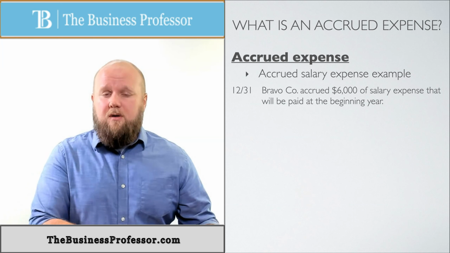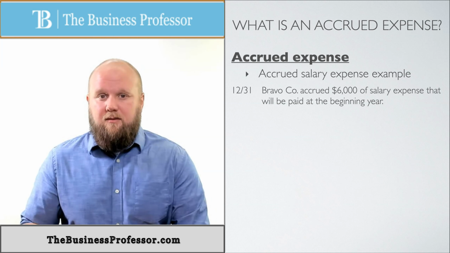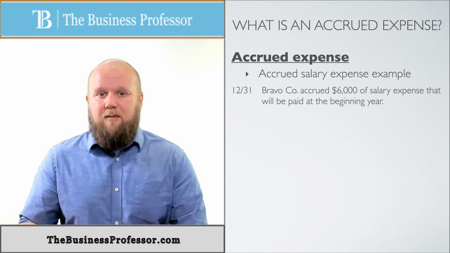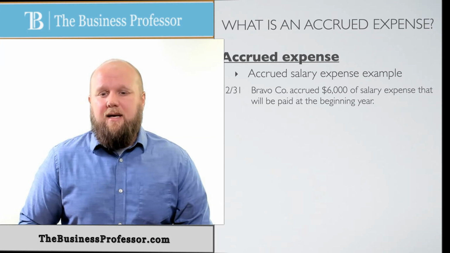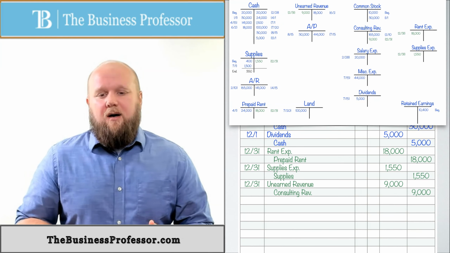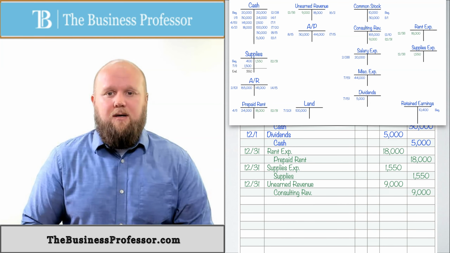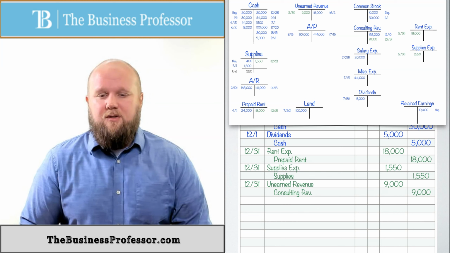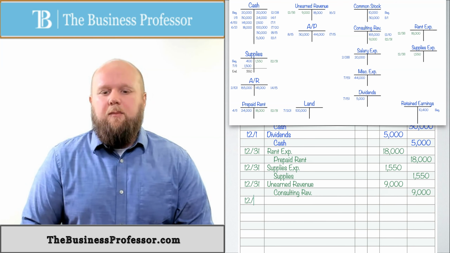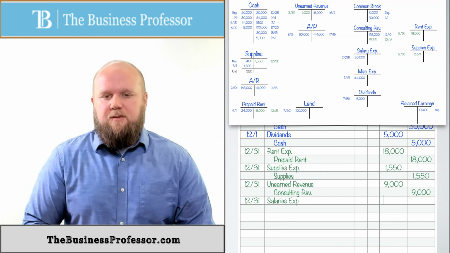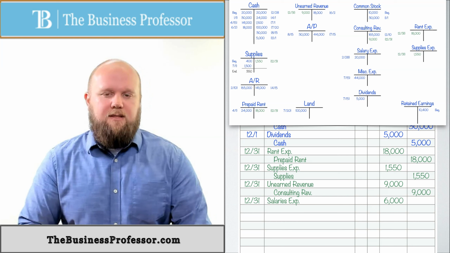So we've used our employee services. We're just not paying them yet. So we've got to put them into an expense account, but we're going to hold back on the cash right now. So let's look at how we would do this. December 31st, I owe my employees money, but I've also used their services. So first and foremost, I'm going to put as a debit, because we're dealing with expenses here, December 31st, salaries expense. I've used their services. I'm going to go ahead and expense it. I'm going to put it at $6,000.